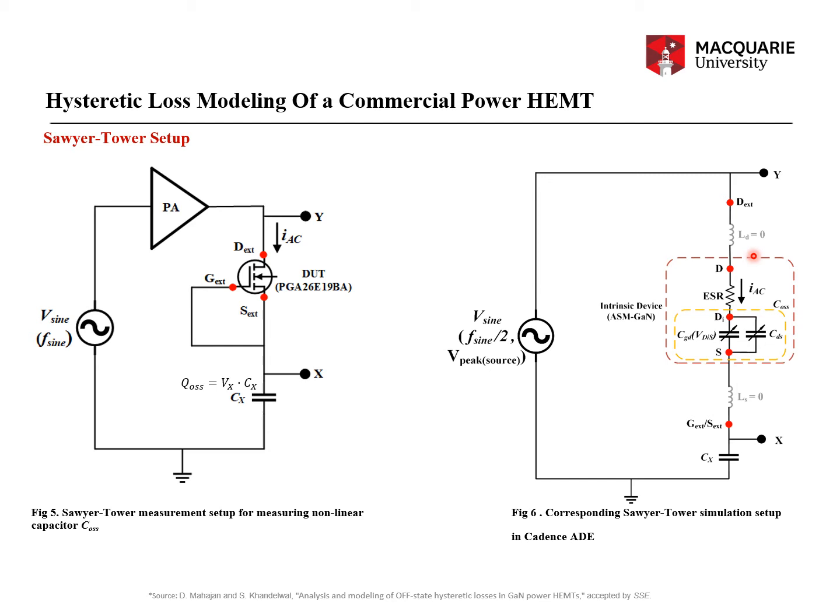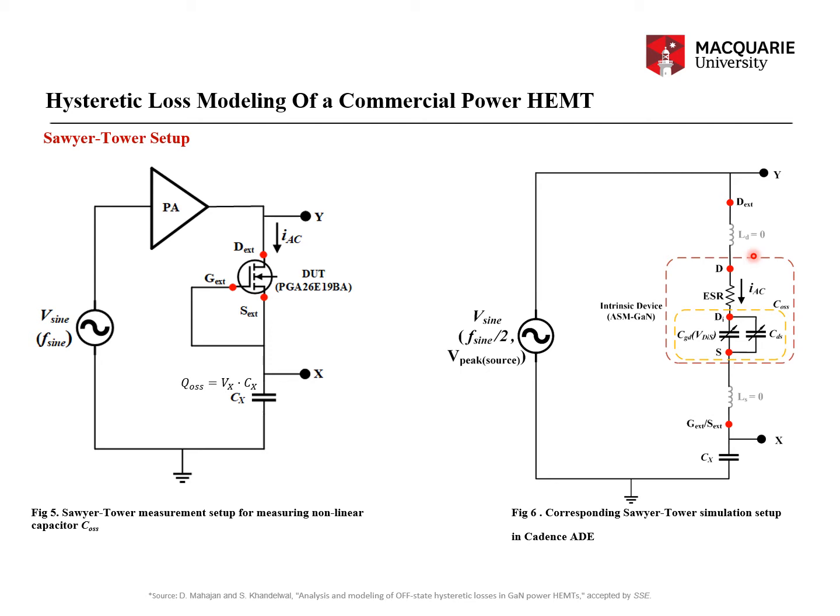So somehow, with the value of inductance extracted for this device, if you keep it, it produces the ringing. However, probably in the measurement, the Stanford guys who measured this device in the Sawyer-Tower setup were able to eliminate that ringing using filtering techniques.